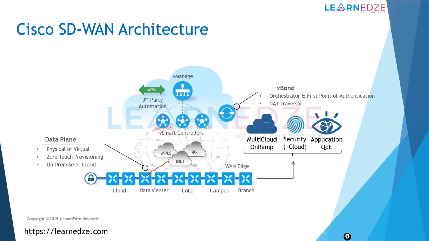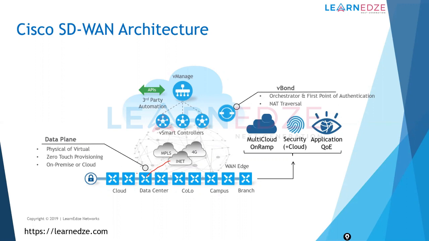Okay, so once they know each other, it will go to the Cisco PNP portal. The Cisco PNP portal will have all the details about your organization's name, what your organization's vBond details are, like the vBond IP address, or if there is any enterprise root CA certificate that you are using. Once it knows the vBond IP address of your organization, it will try to contact the vBond IP, and then vBond will authenticate all the device related information like the serial number, the chassis number, and everything, and then it will allow it to contact any of the other control elements within the SD-WAN fabric. Okay, so that is exactly how it works.